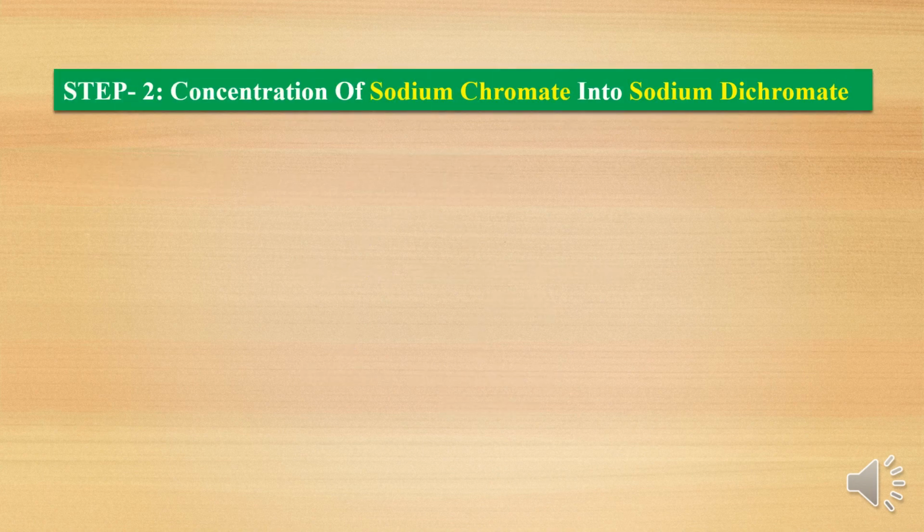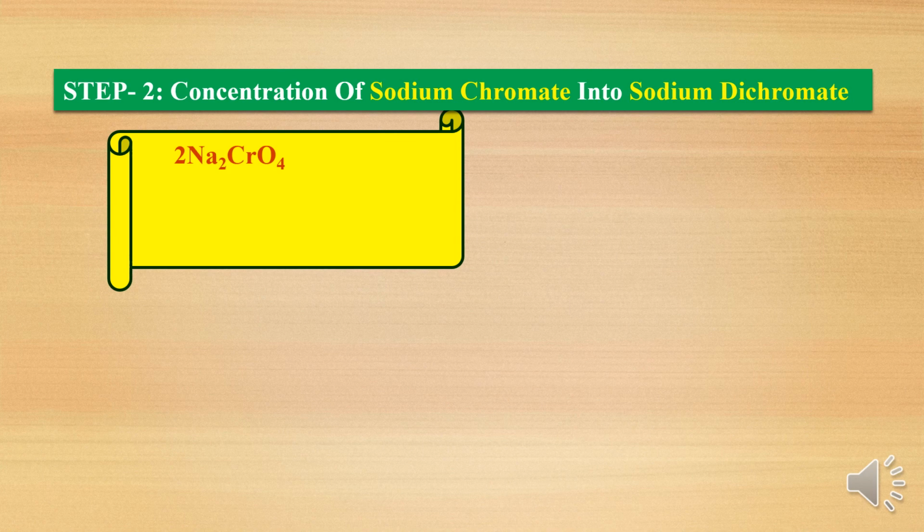In step 2, the sodium chromate we prepared in the first step we convert into sodium dichromate. Sodium chromate has the formula Na2CrO4. When it is treated with sulfuric acid, H2SO4, sodium chromate is converted into sodium dichromate, and the byproducts are sodium sulfate and water.